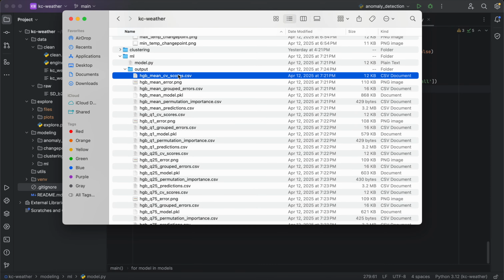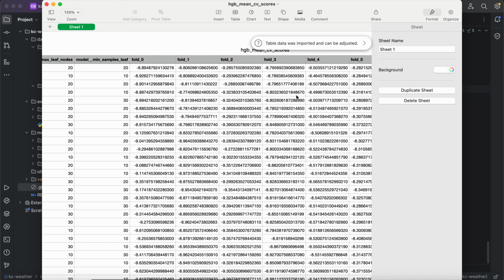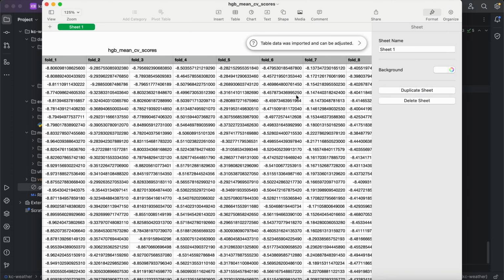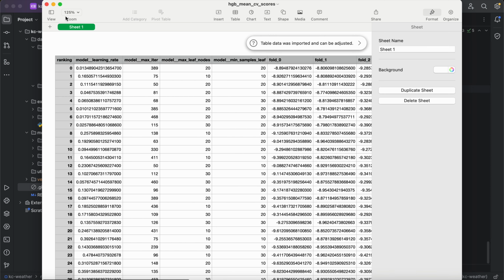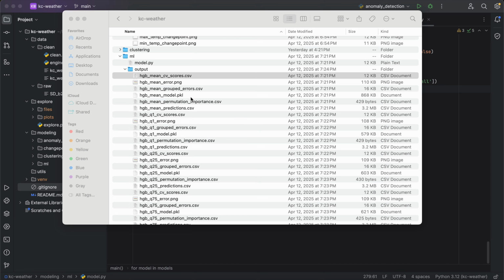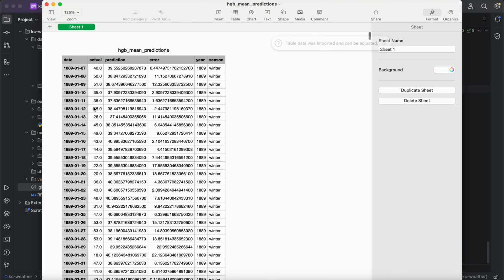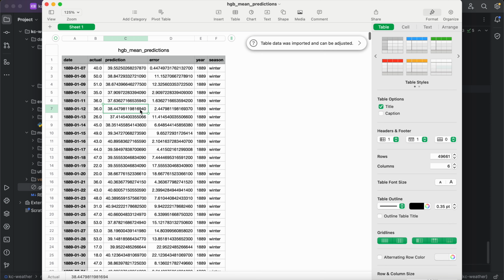So if we go back to the CV scores, this is just mean absolute error, so directly interpretable. On average, the model is off by about 8 degrees for the most part. There can be good predictions and bad predictions if we look at the raw data. So this is a good prediction: predicted 38, the actual was 36.